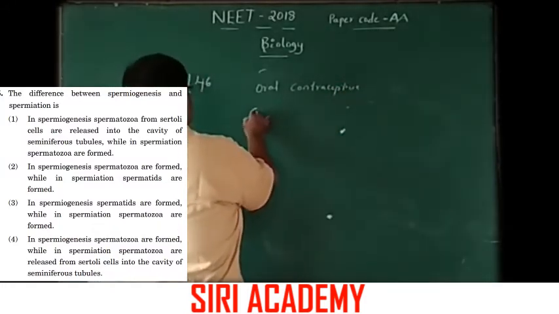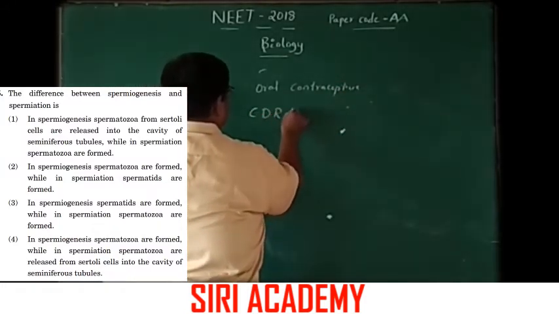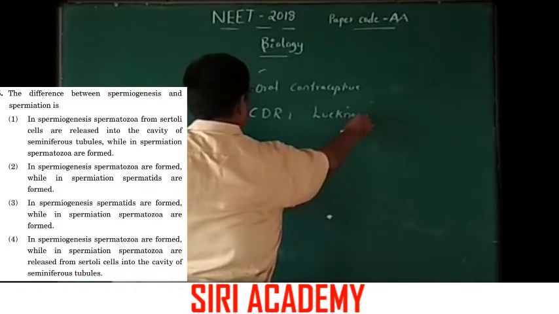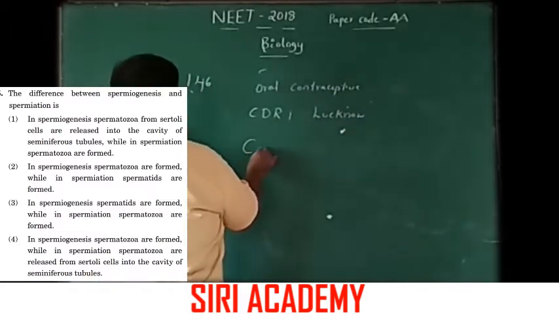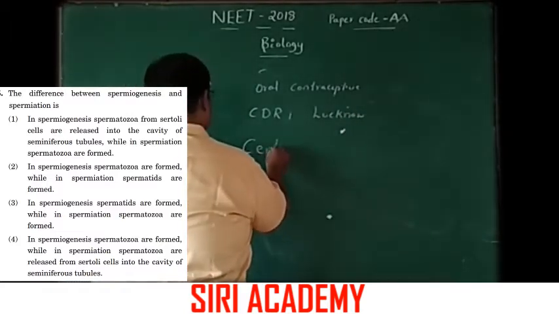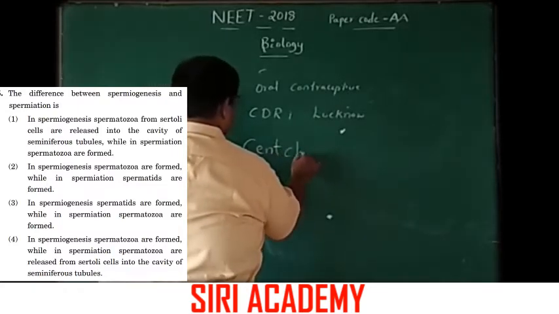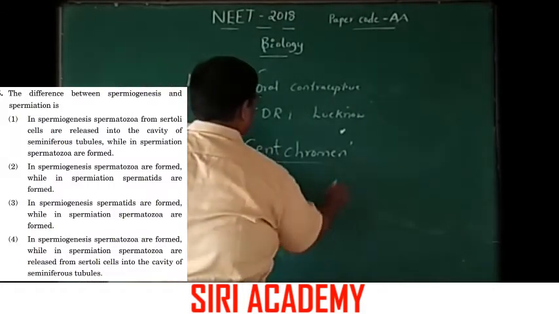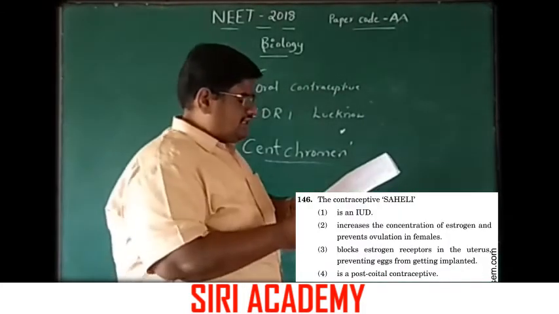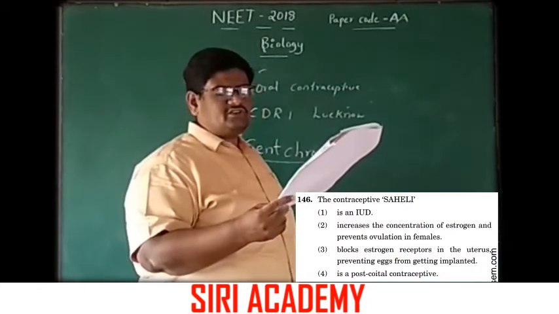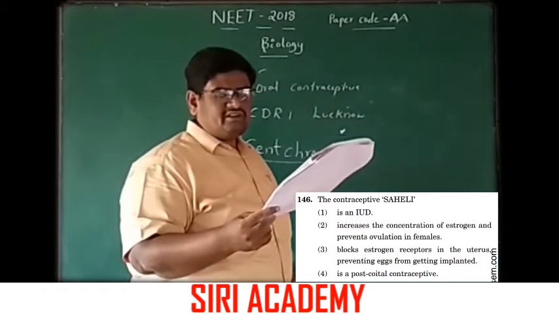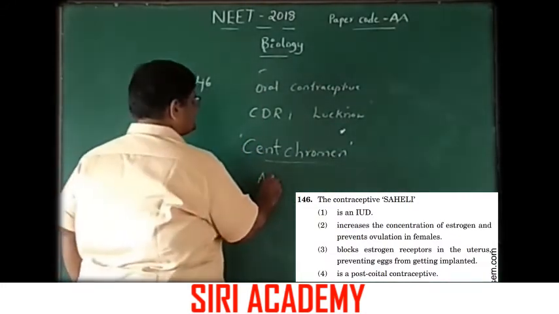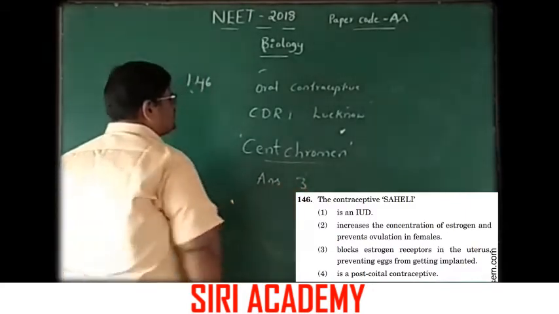Developed by CDRI, Central Drug Research Institute in Lucknow. And here the main chemical contained is centchroman. The chemical which is present is centchroman. Here the correct option is blocks estrogen receptors in the uterus, preventing eggs from getting implanted. Answer is the third one, it is the correct answer.